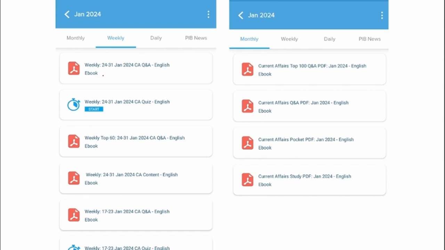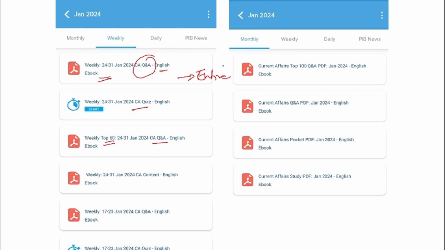Now, here if you see, we provide you with the day-to-day PDF, and here we provide you with the weekly PDF. So that particular week's news will be compiled into a PDF in question and answer format in English, and will be uploaded here. And to strengthen your learning, you can also attend the quiz. Here we provide you with the entire news of that particular week. But here we take the top 60 most important news and we upload it in this PDF in question and answer format.